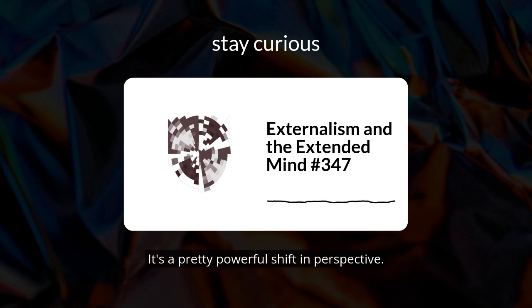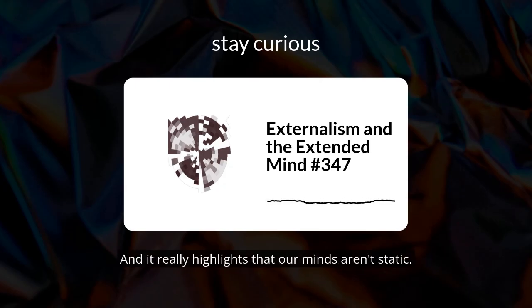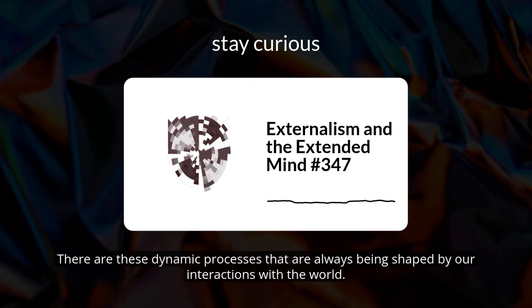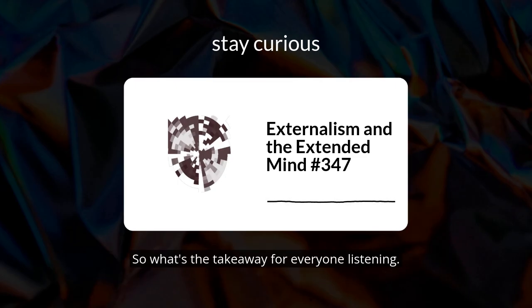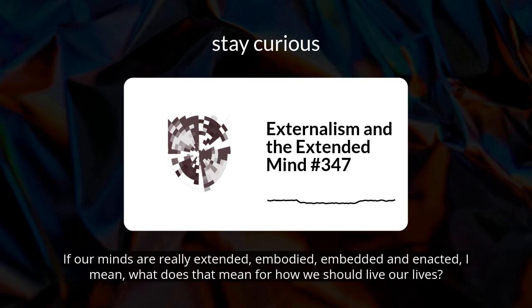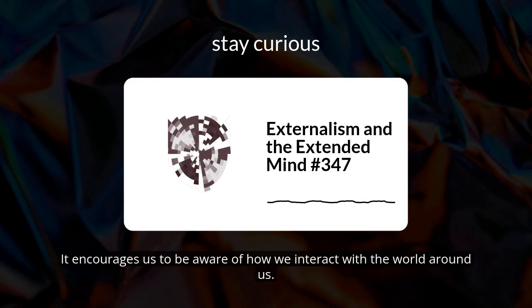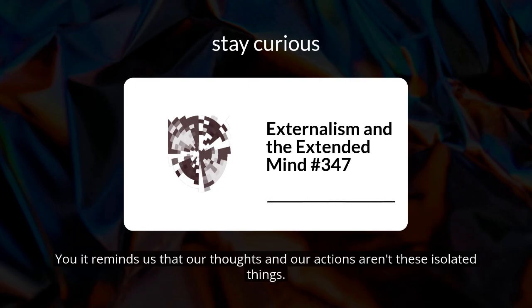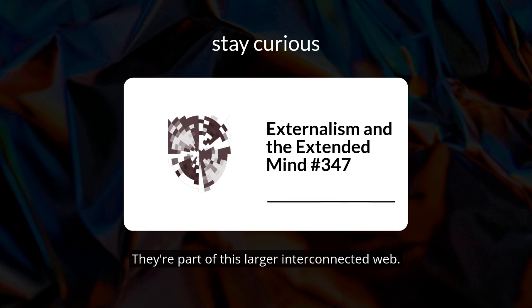It's a pretty powerful shift in perspective, and it really highlights that our minds aren't static. There are these dynamic processes that are always being shaped by our interactions with the world. So what's the takeaway for everyone listening? If our minds are really extended, embodied, embedded, and enacted, what does that mean for how we should live our lives? It encourages us to be aware of how we interact with the world around us. It reminds us that our thoughts and our actions aren't these isolated things. They're part of this larger interconnected web.